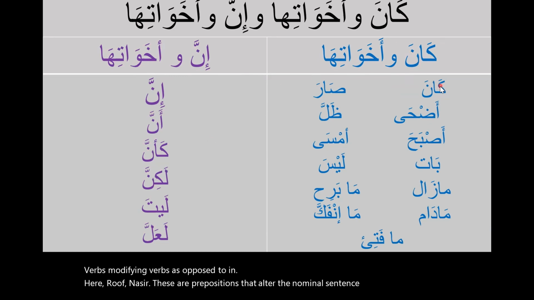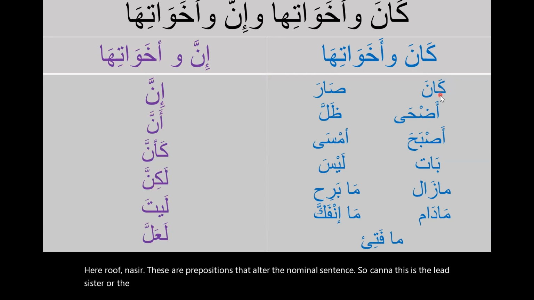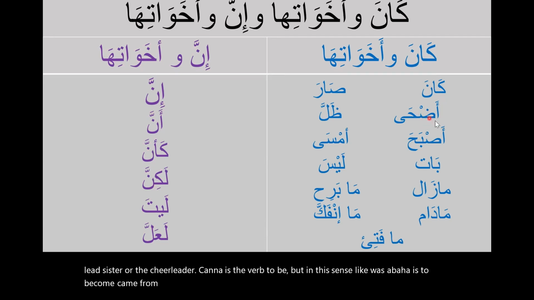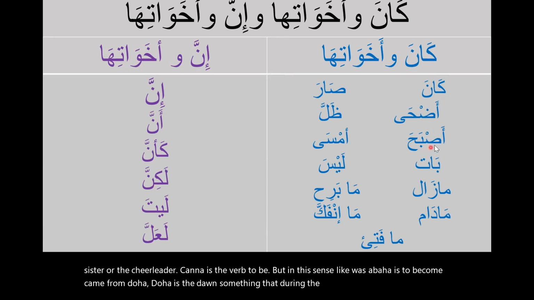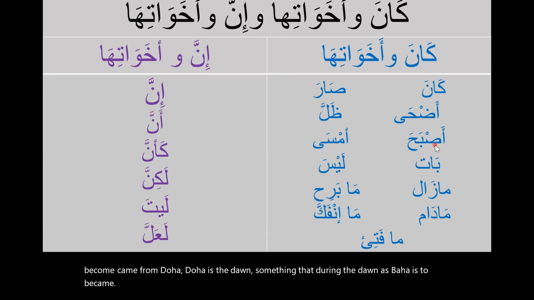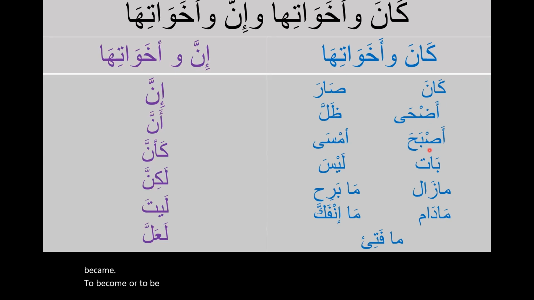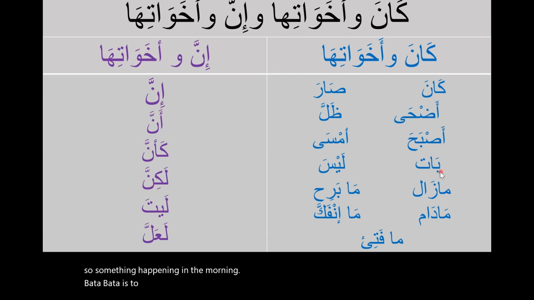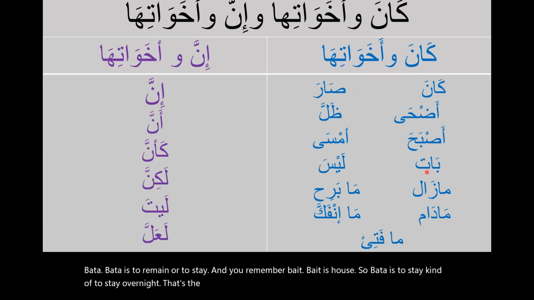So Kana wa akhawatiha. Kana is the lead sister, the cheerleader. Kana is the verb to be, but in the past tense, like was. Adha is to become, and came from duha. Duha is the dawn, something that happens during the dawn. Asbaha is to become, or to be. You can remember sabah. Sabah is in the morning, so something happening in the morning. Bata is to remain or to stay. You remember bait. Bait is house, so bata is to stay, kind of to stay overnight. That's the idea of where bait came from.